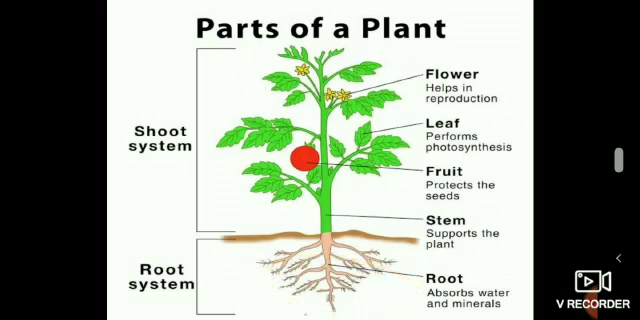What is shoot system? The green part that grows above the ground is called shoot system. It consists of stem, leaves, buds, flowers, and fruits.